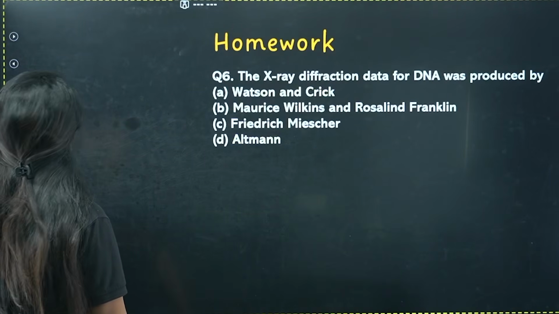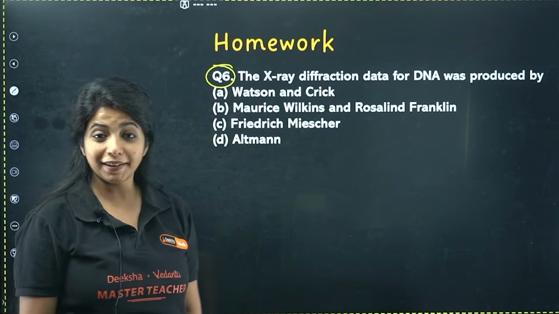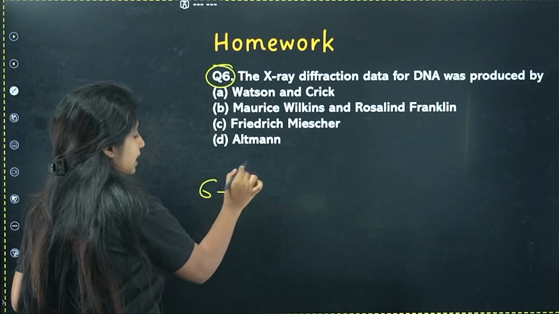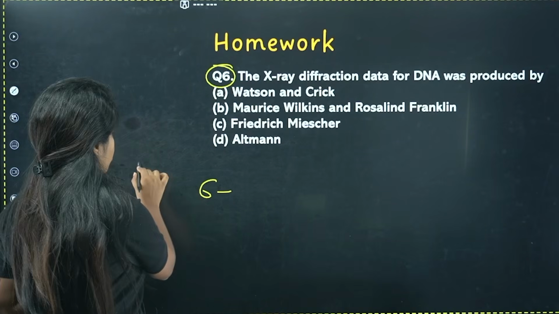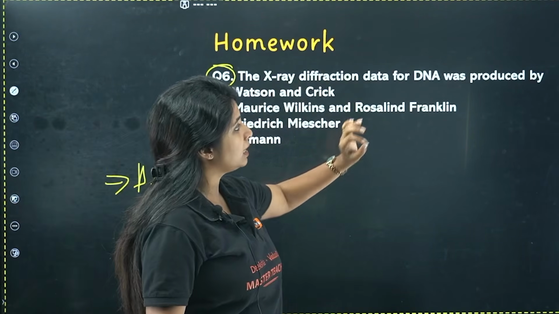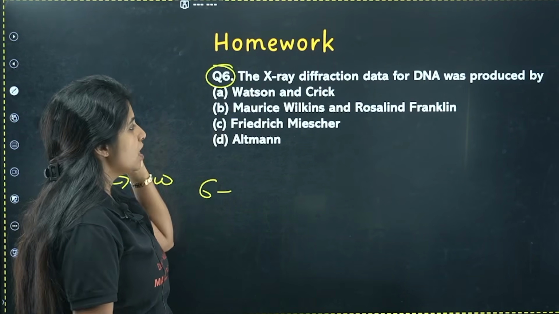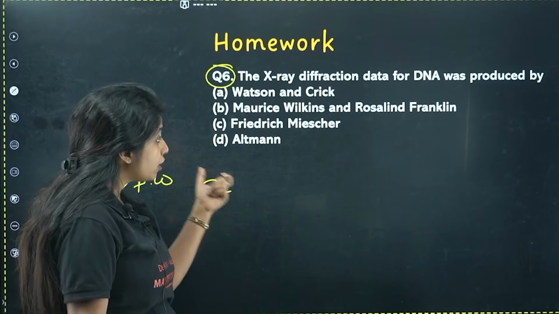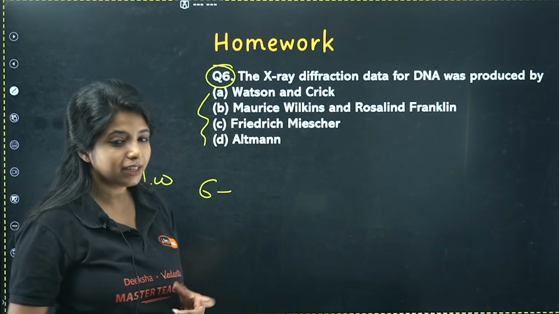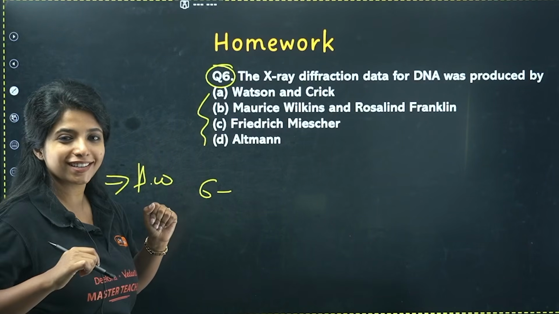Next question, it's a homework question for you, from the chapter Molecular Basis of Inheritance. If you know the answer, comment down in the comment section, write A, B, C, D, whatever it is, and write homework. The X-ray diffraction data for DNA was produced by: Watson and Crick, Maurice Wilkins and Rosalind Franklin, Friedrich Miescher, or Altman. It's a very simple question. I'm pretty sure you know it. If you do not, refer to your NCERT.